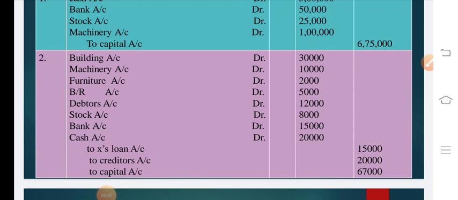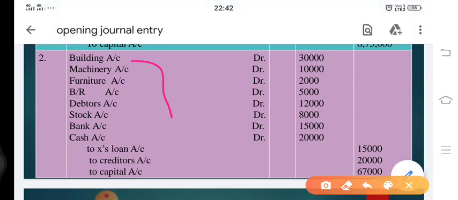You can see here all those assets coming into the business are being debited. So building account debit 30,000, machinery account debit 10,000, furniture account debit 2,000, bills receivable account debit 5,000, debtors 12,000, stock debit 8,000, bank debit 15,000 and cash debit 20,000.